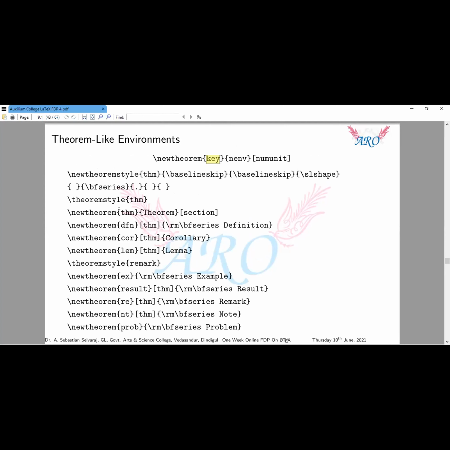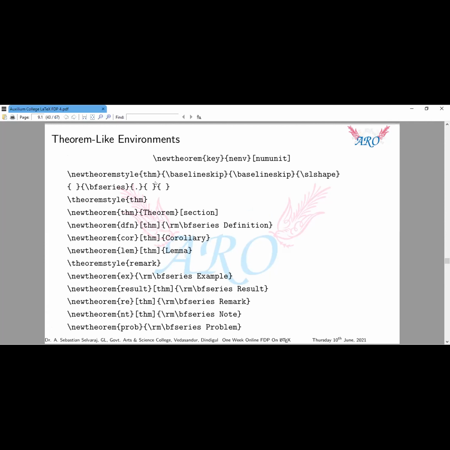Whenever I want to type a theorem, it's enough to type \begin{thm} and \end{thm}. Okay, it gives the theorem name. Just see that this section is an optional bracket. It gives the number section-wise.